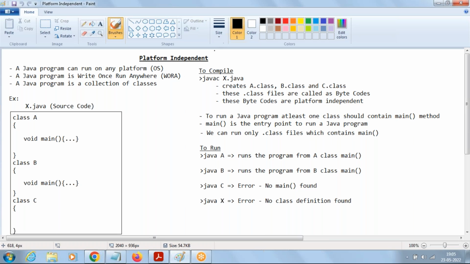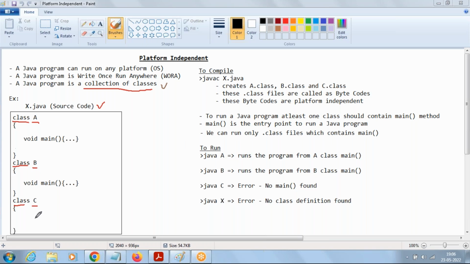And what makes a Java program? It's a collection of classes. What is a Java program? It is a collection of what? Classes. For example, we are creating a Java file like x.java. The extension we give for a Java program is .java, and the programs whatever we write, we call them source code. And how to create a class in Java? By using the keyword class. So here I'm creating three classes: class A, class B, and class C.